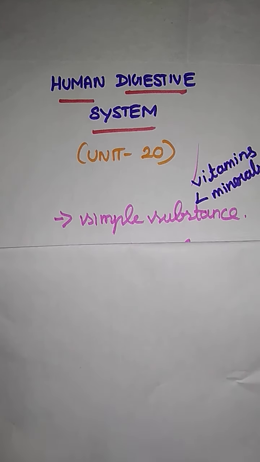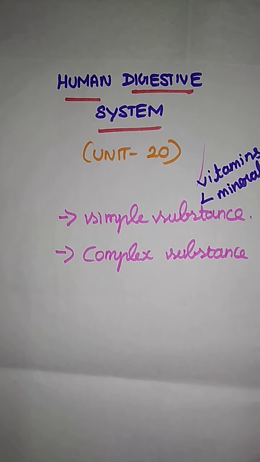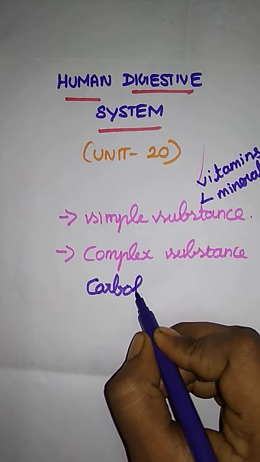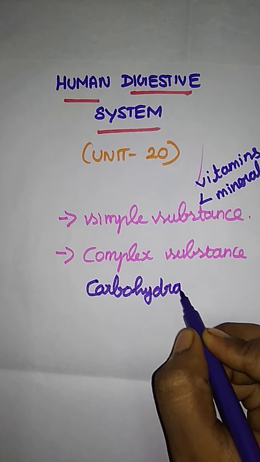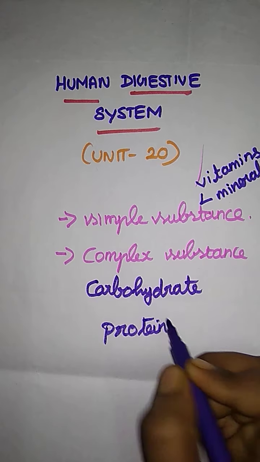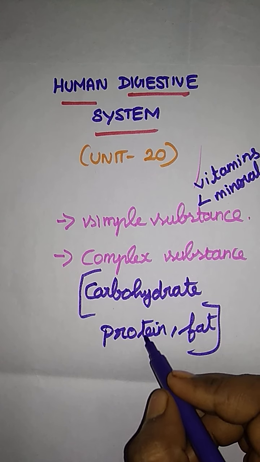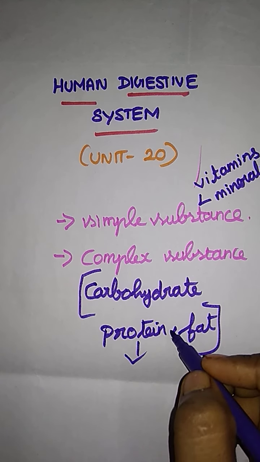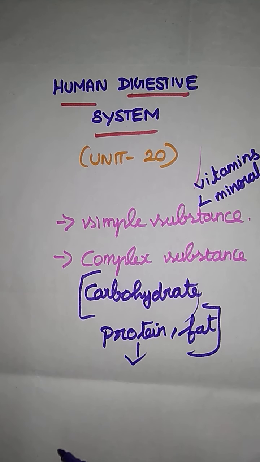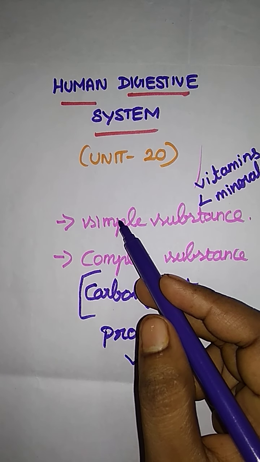And the second form of food is complex substances. What kind of complex substances? The first one is carbohydrate, the next one is protein, and the next one is fat. So these are the three kinds of food material. They are converted into energy molecules. The complex substances need to be converted into the form of simple substances.